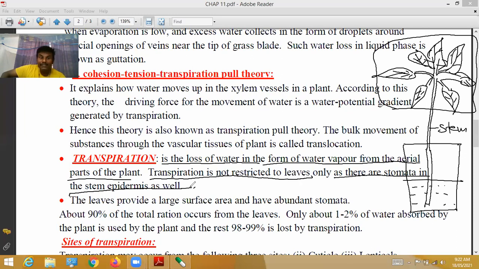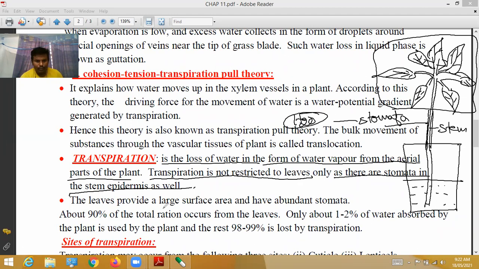In the stem epidermal cells also, stomata are present, and through them also, water is evaporated.